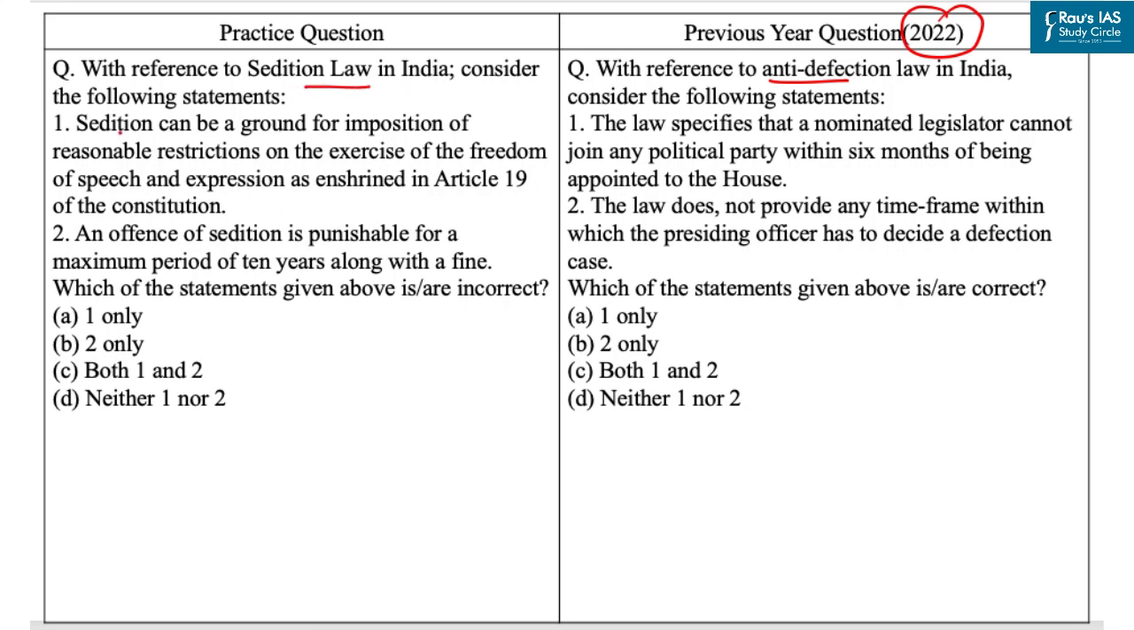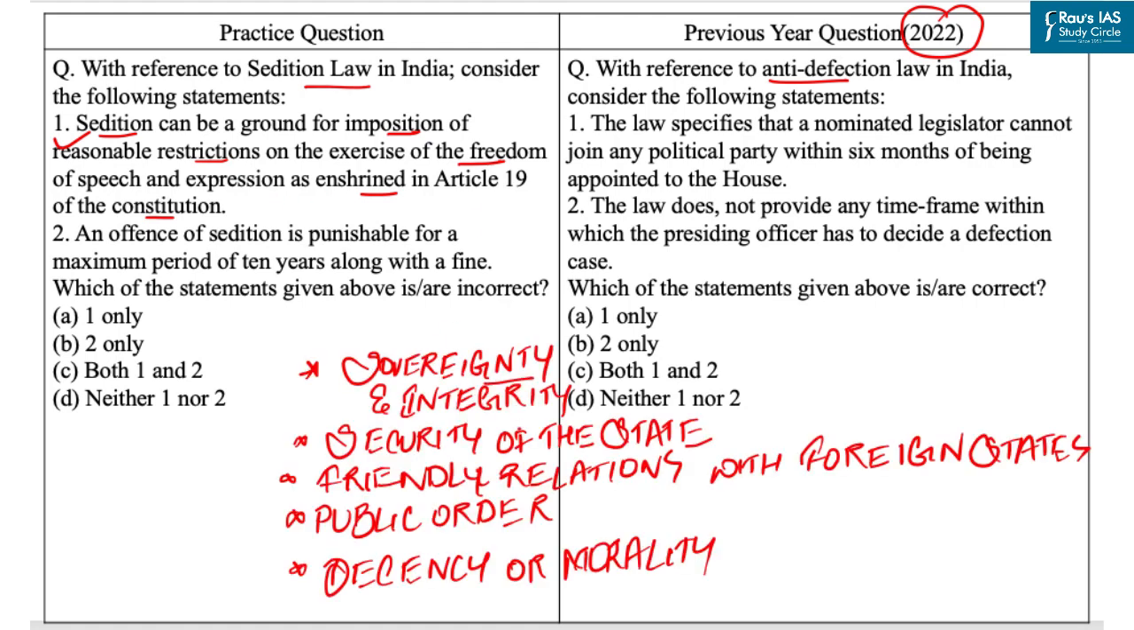So the first statement is, sedition can be a ground for imposition of reasonable restrictions on the exercise of the freedom of speech as enshrined in Article 19 of the Constitution. Now, the state can impose reasonable restrictions on the exercise of the freedom of speech and expression on the grounds of sovereignty and integrity, security of the state, friendly relations with foreign states, public order, decency or morality, contempt of court, defamation, and incitement to an offense. Thus, sedition is not a ground. So, with this logic, our first statement is incorrect.